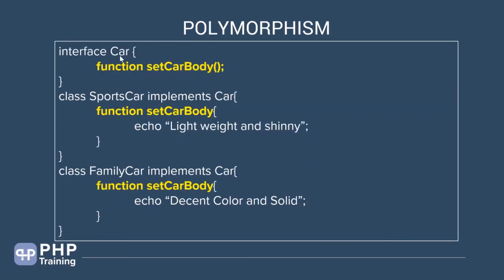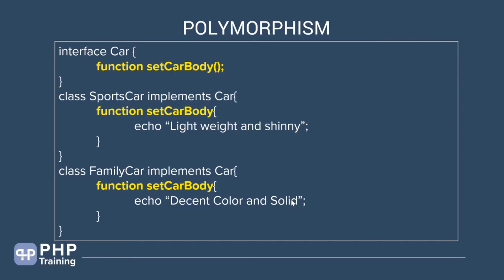Let's say you have an interface Car which has a method called setCarBody. That is just the definition of it. Then a sports car implements that car interface and says, I have to implement setCarBody. When they put the body, because it is a sports car, they want a lightweight and shiny body. Let's say a family car implements the same car. You have the same method but a different implementation. The family car will implement the car body as decent color and solid.